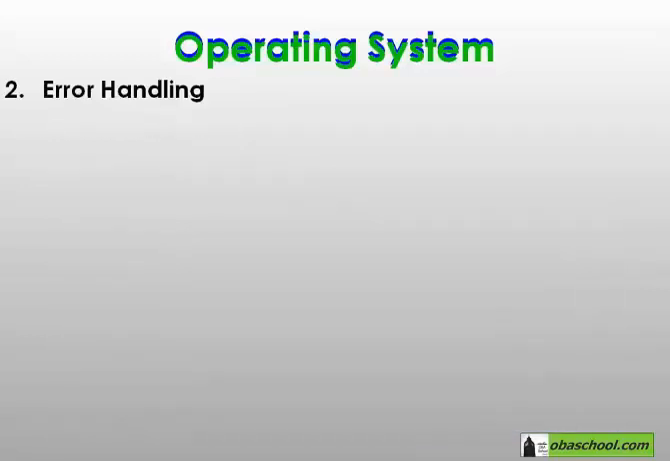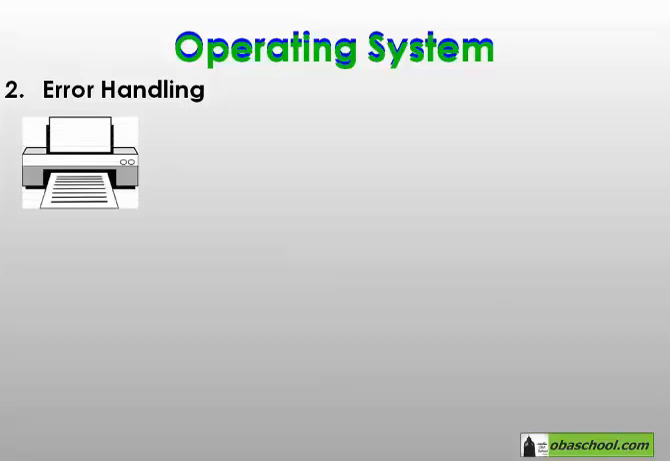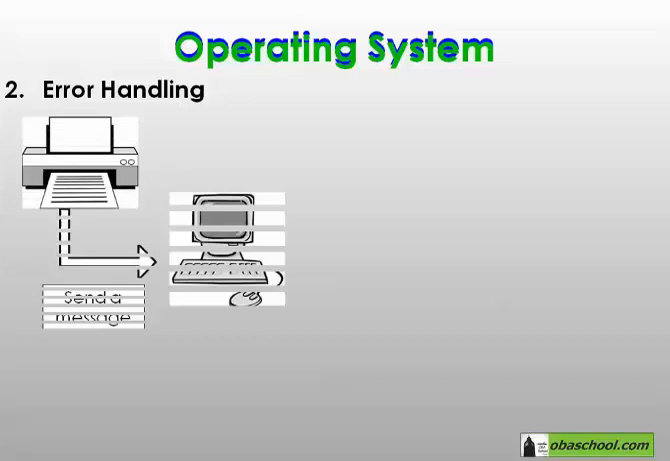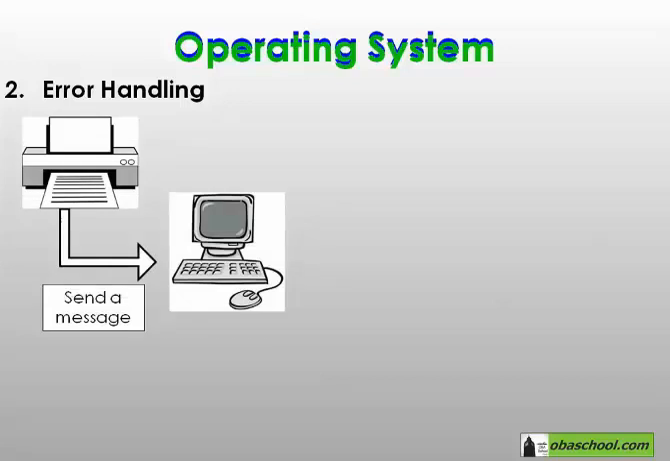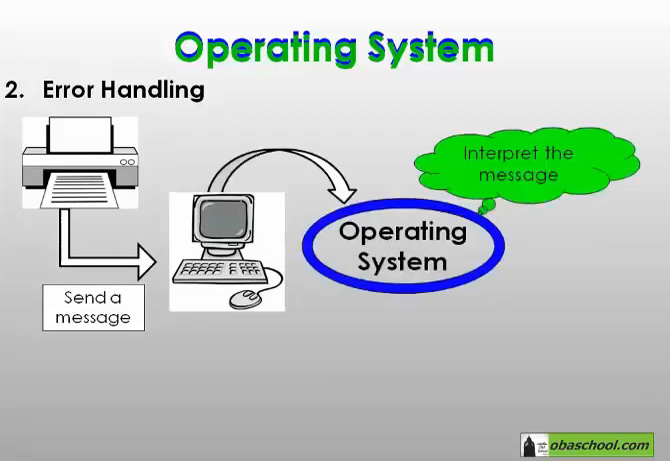Now let's look at this example more closely to understand better. So this is the printer, and the printer will send a message to the computer that it is out of paper. The part of the computer that receives this message is the operating system, the OS. And the OS interprets this message in order to know what to do.